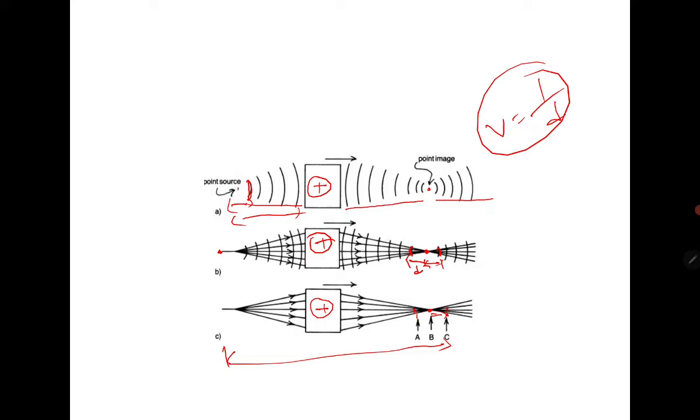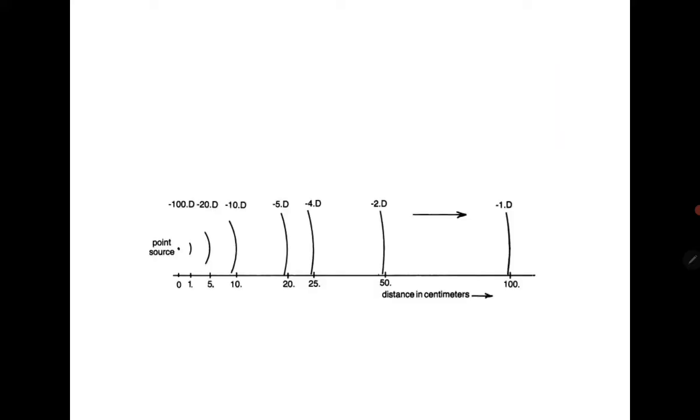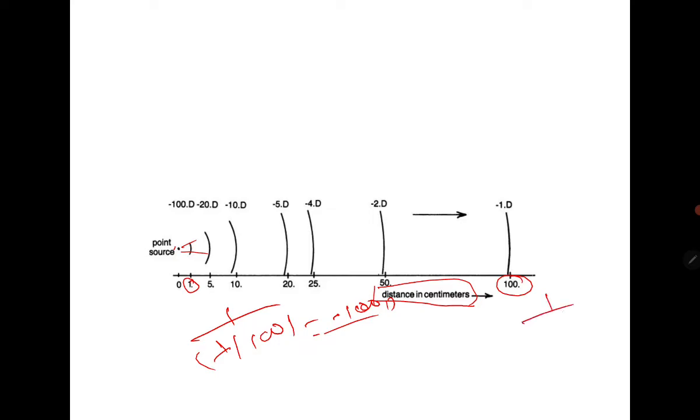So I can show you in the next figure how we can understand distance in centimeter. For a point source, if we take 1 centimeter, which is 1 divided by 1 divided by 100 meter, it is minus 100 diopter. Why minus? Because it's divergent. So at 100 centimeter, which is 1 meter, 1 by 1 is equal to minus 1 diopter. Why minus? Because it is divergent.